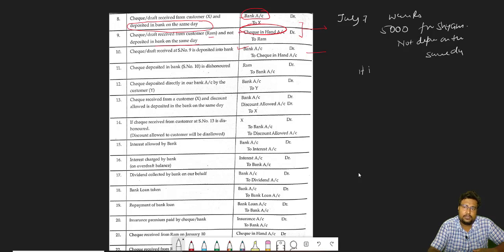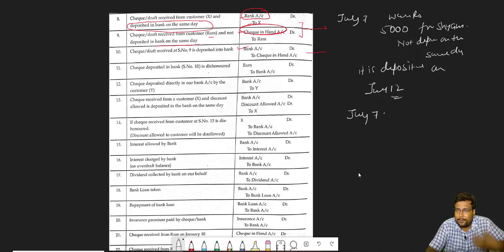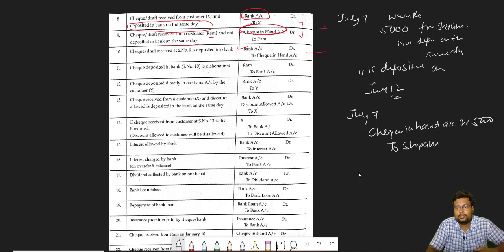It is deposited on July 12. So what entry will we pass on July 7? Beta, the check is coming into the business but not deposited in the bank. So we will open check in hand account debit 5,000. And who is giving the check? Shyam. So to Shyam